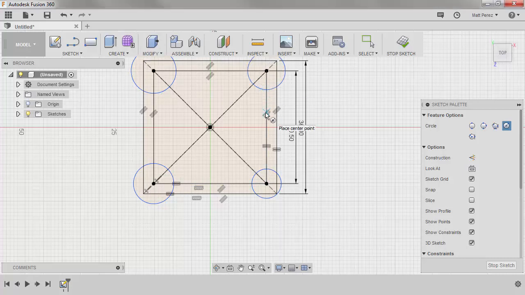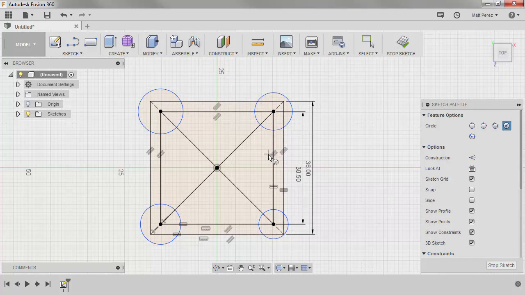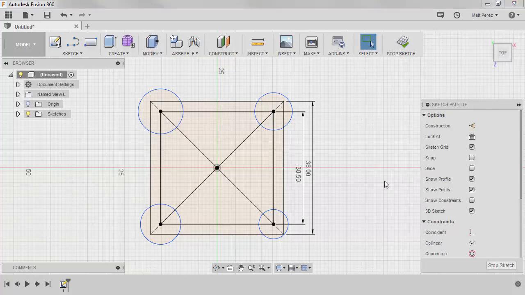Now, as we start to create a lot of geometry, you'll notice that we start to get a lot of constraints popping up on the screen. What I like to do from time to time is simply turn off Show Constraints, because anytime you select an entity, the constraints will come back and you'll get a preview of what those are. So anytime I need to see a constraint for something, I can click on that entity, or I can always come back and show it as well.